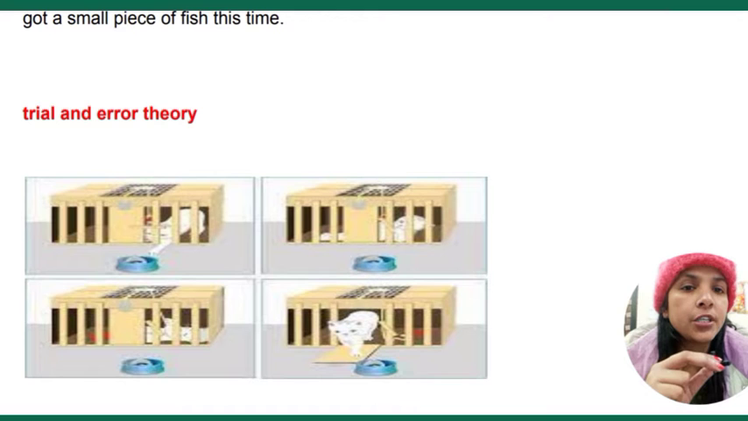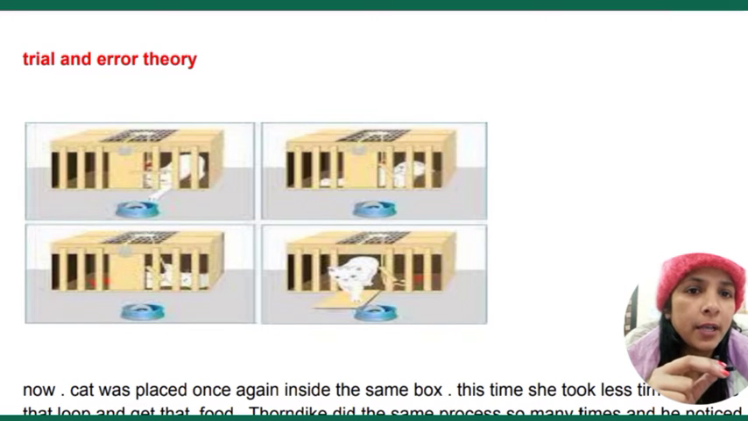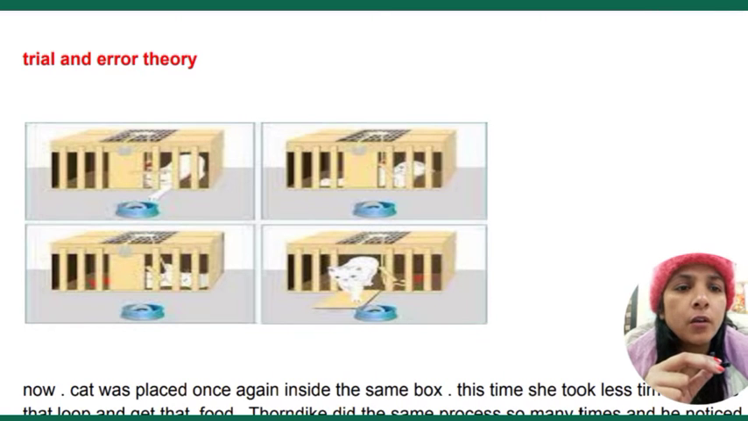Now here you can see the experiment through different pictures. From the 4 pictures you can see all the conditions that Thorndike kept for this cat, and at last the cat came to know that she only has to press that button and she can come out of that box.